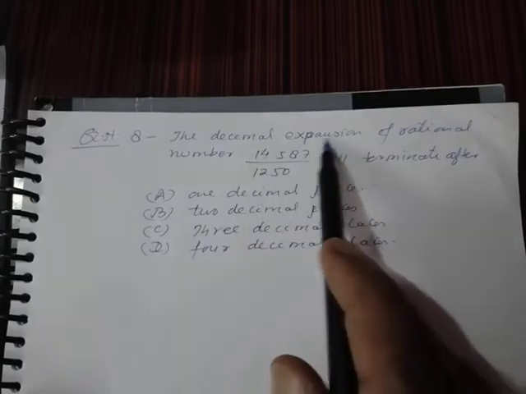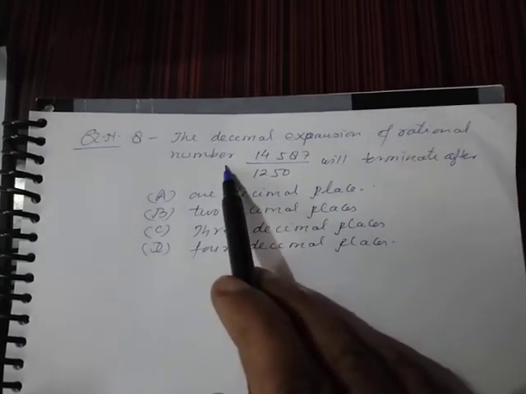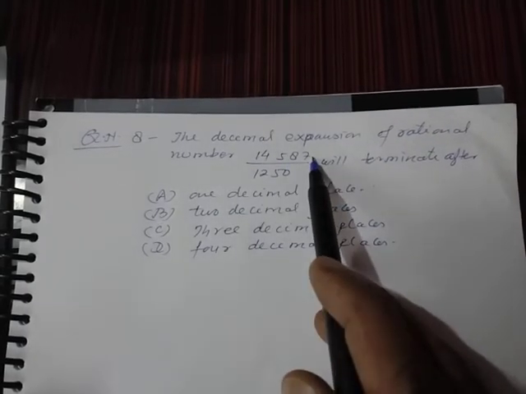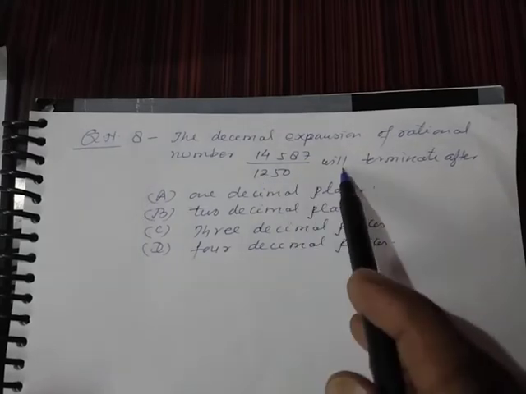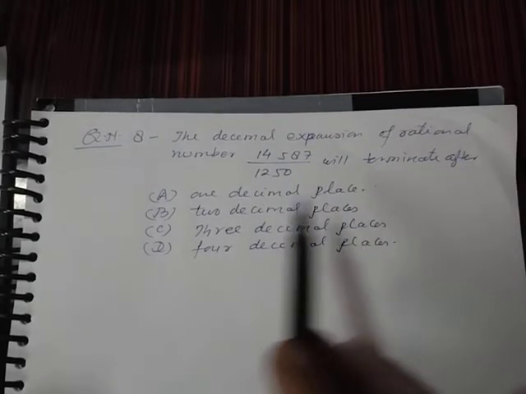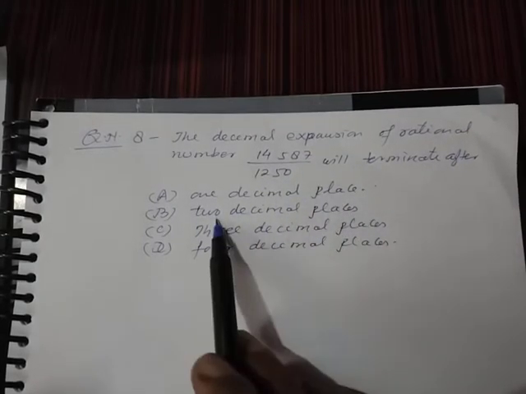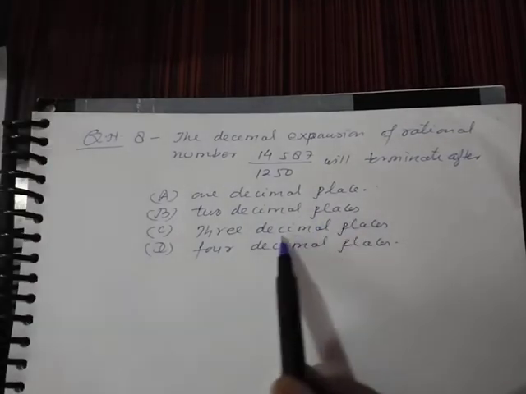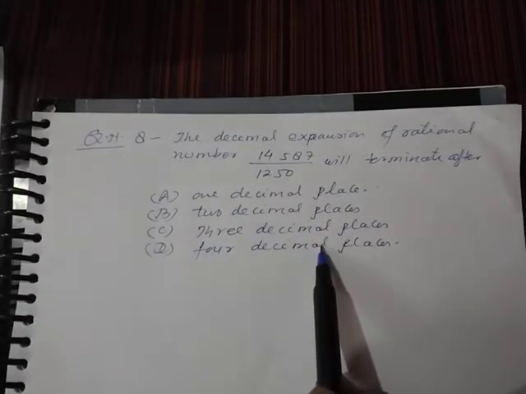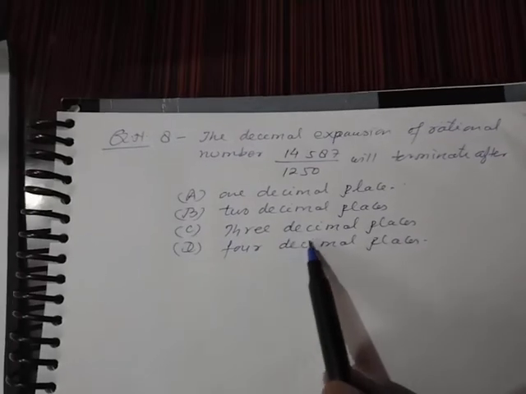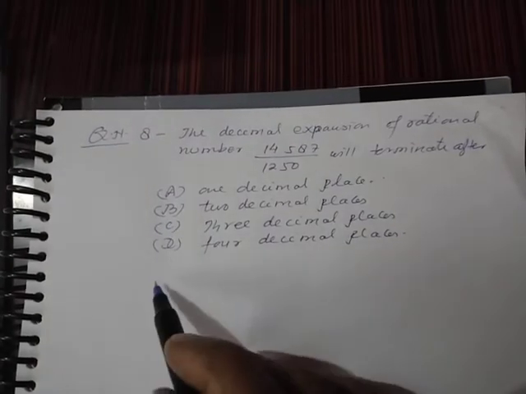The decimal expansion of rational number 14587 upon 1250 will terminate after 1 decimal place, 2 decimal place, 3 decimal place, 4 decimal place. Okay, student. Now you see the solution.